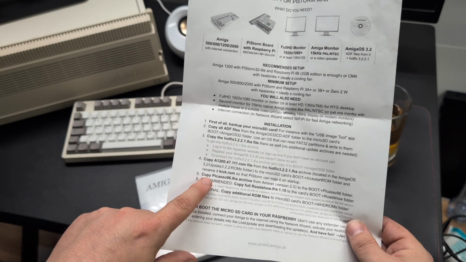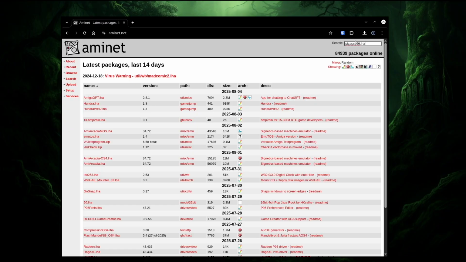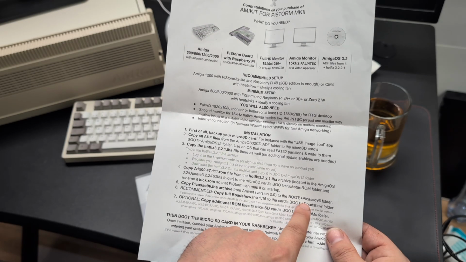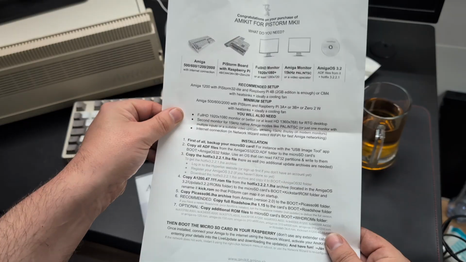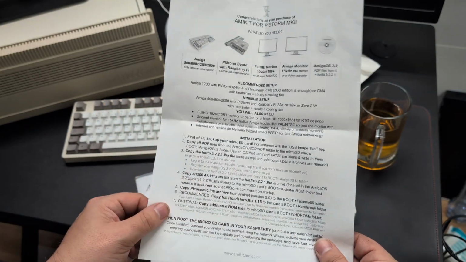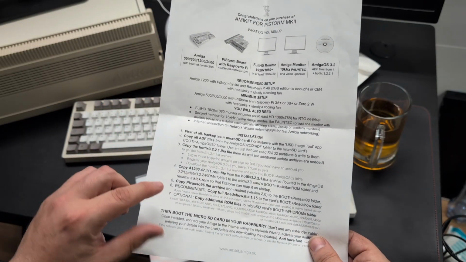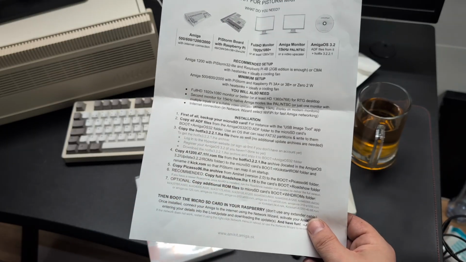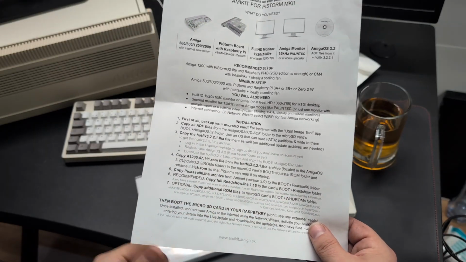We also need to download Picasso 96 from Aminet version 2.0 and put that in the Picasso 96 directory on the boot partition on the SD card. And it's recommended we copy the full version of Roadshow onto the SD card.